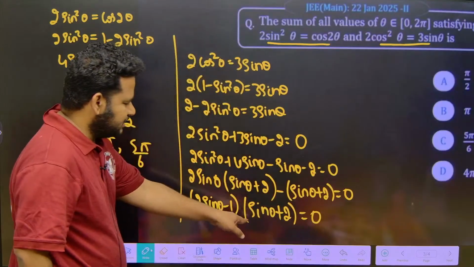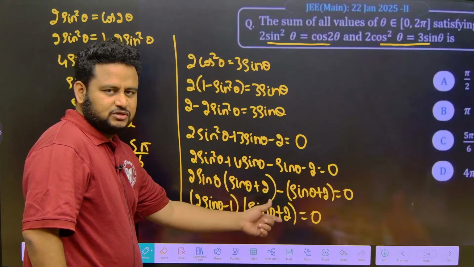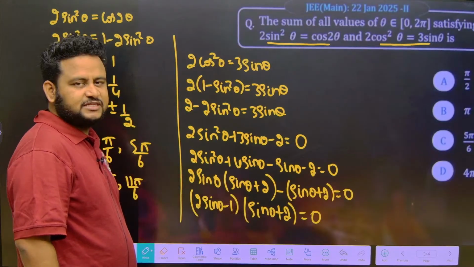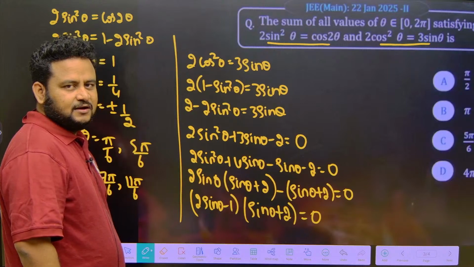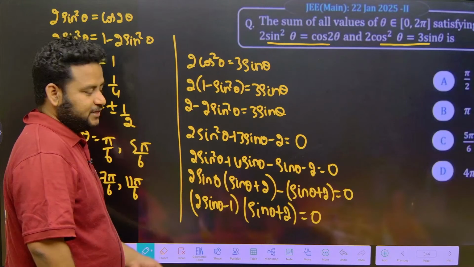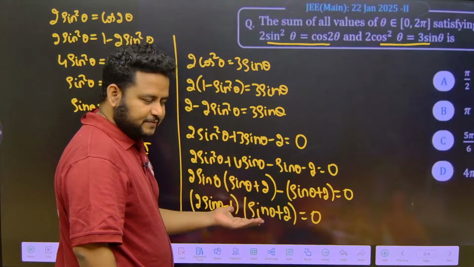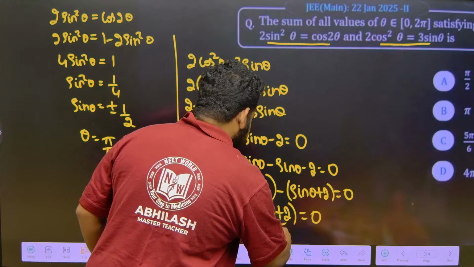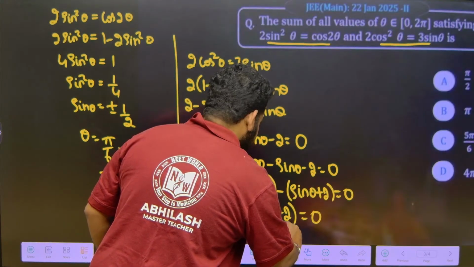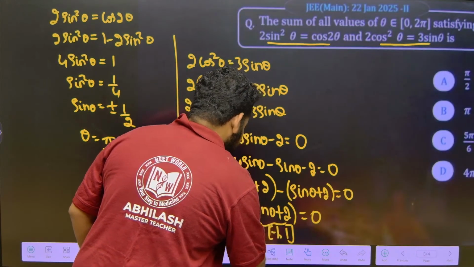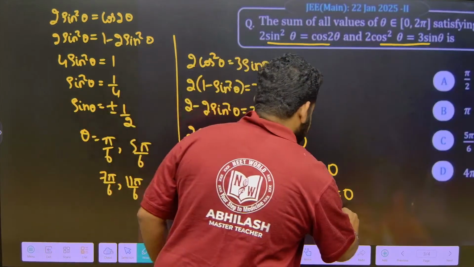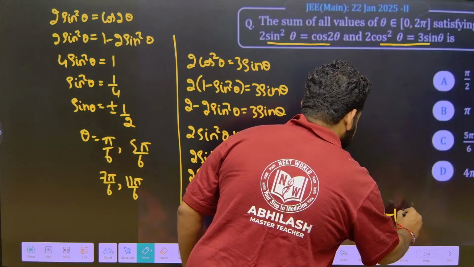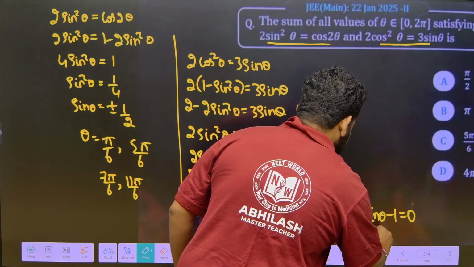If I take sin theta plus 2 is equal to 0, that means sin theta will be equal to minus 2. But we know that the range of sin theta is minus 1 to plus 1. So I have to cancel this, I cannot take this. So definitely I have to take 2 sin theta minus 1 is equal to 0. That implies sin theta is equal to 1 by 2.